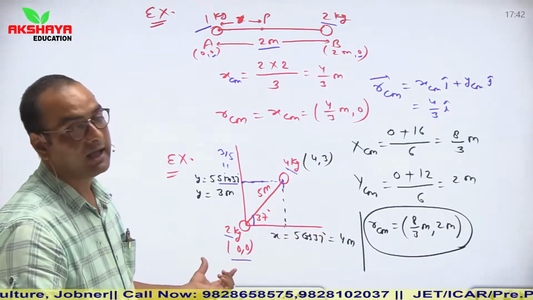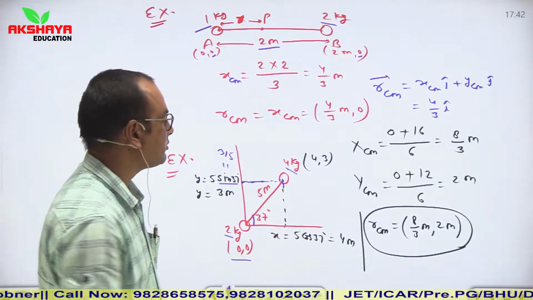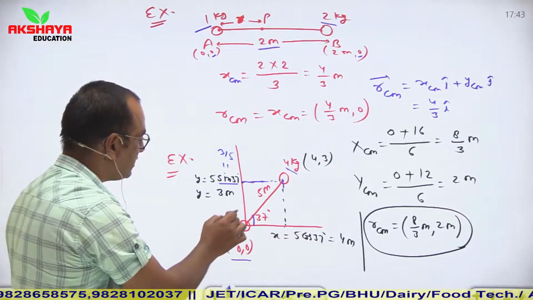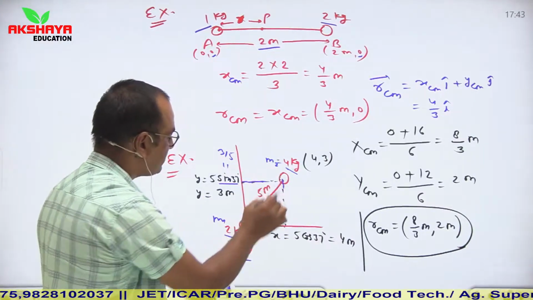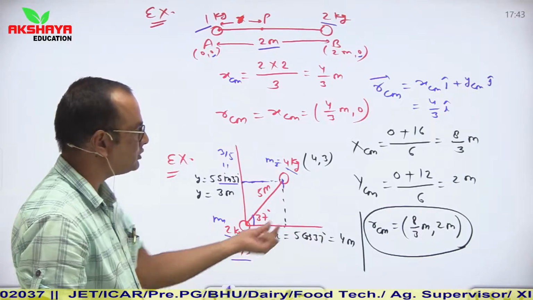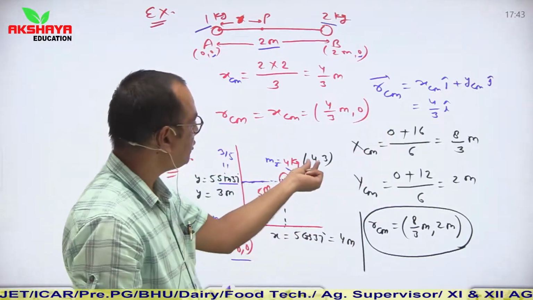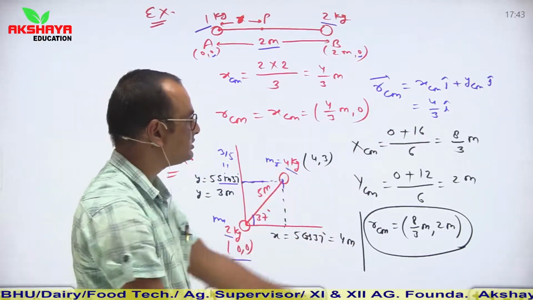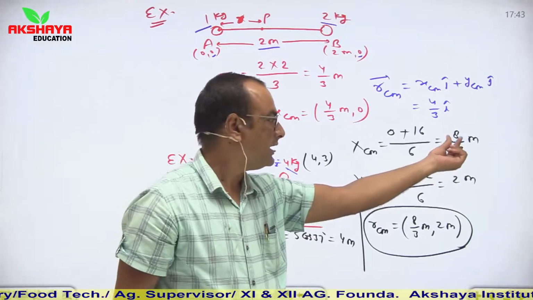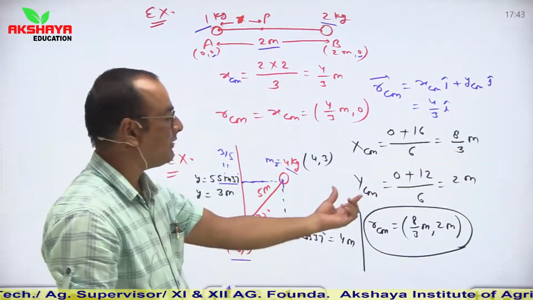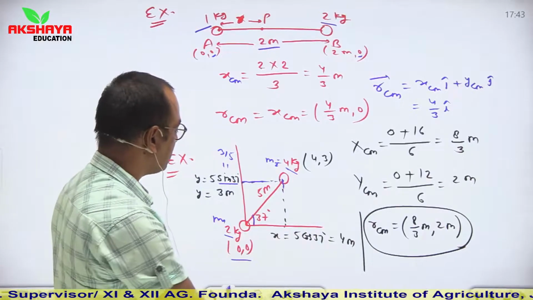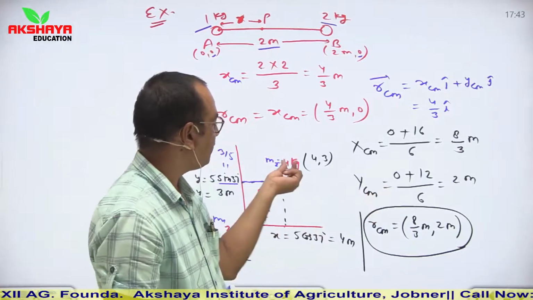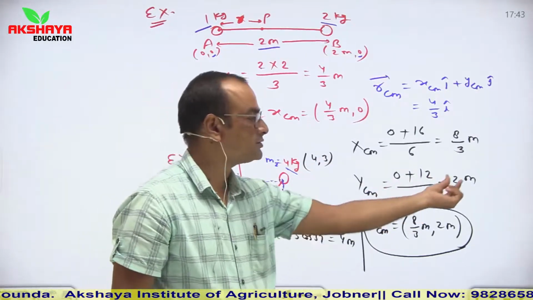Now we can calculate xcm and ycm separately. So xcm, I am considering here m1 as 2 kg and m2 as 4 kg. So m1 x1, 2 into 0 is 0, 4 into 4 is 16, and divided by m1 plus m2. So 2 plus 4 is 6. So x component is 8 by 3 meter. Similarly, y component of center of mass is m1 y1, so again 2 into 0 is 0, and 4 into 3 is 12. So 12 by 6 means 2 meter.